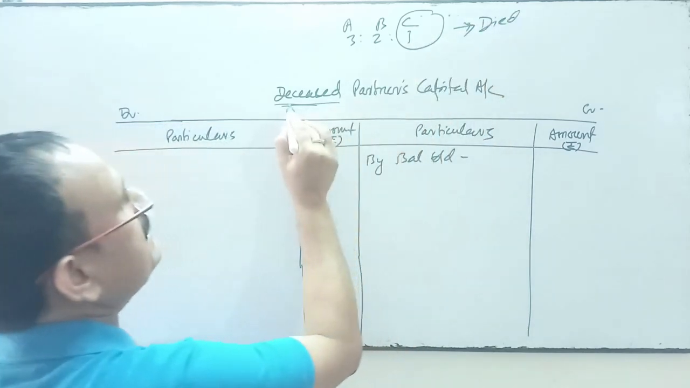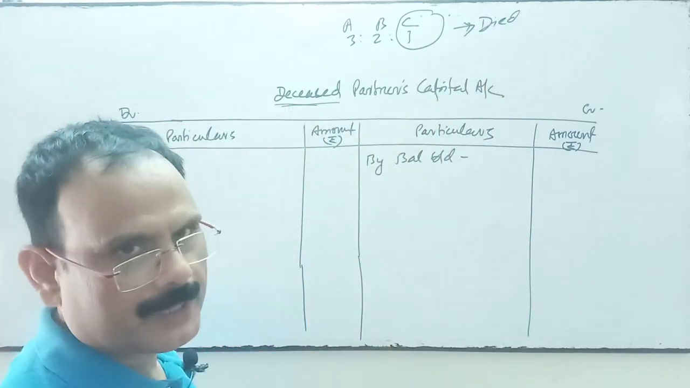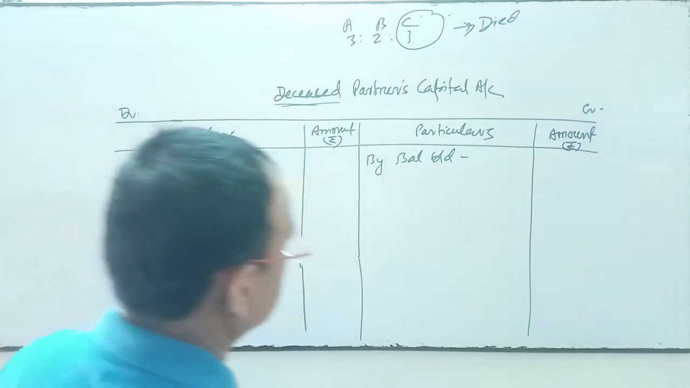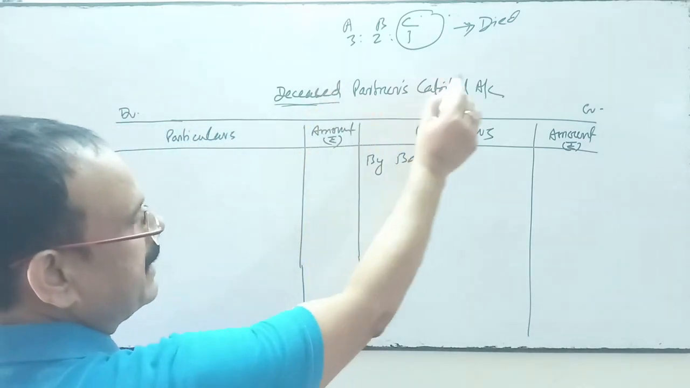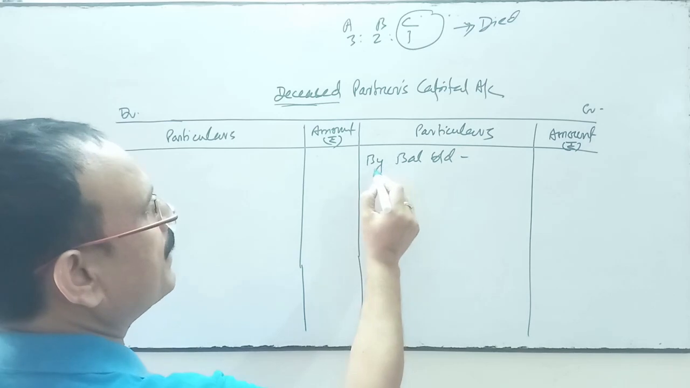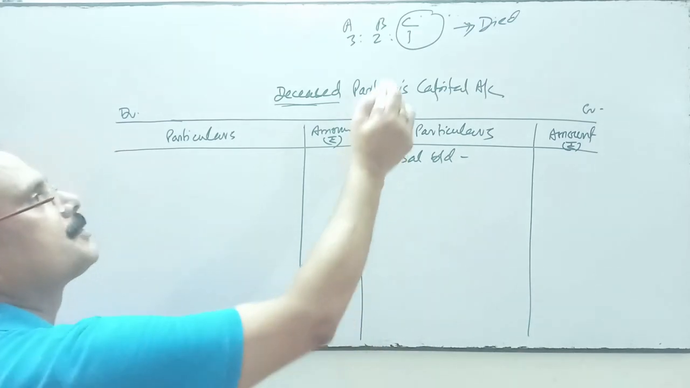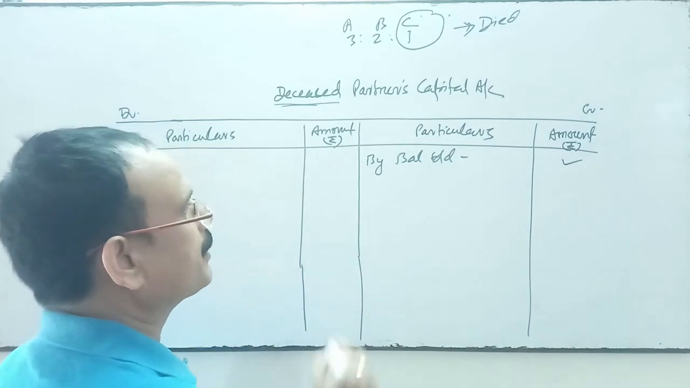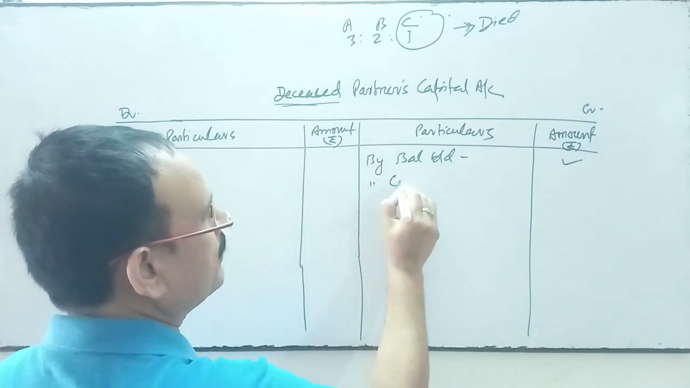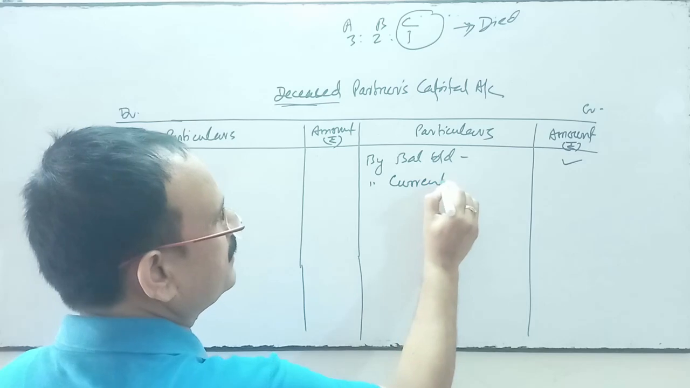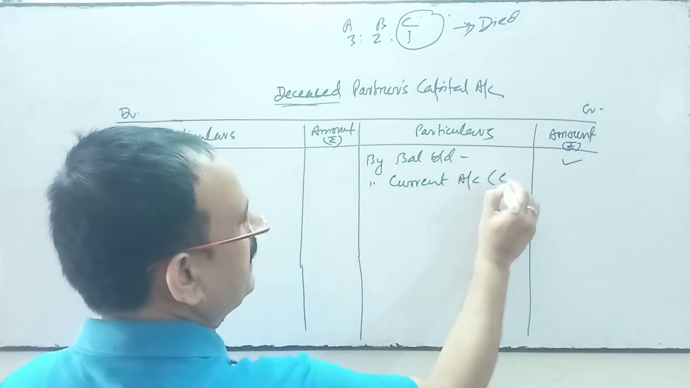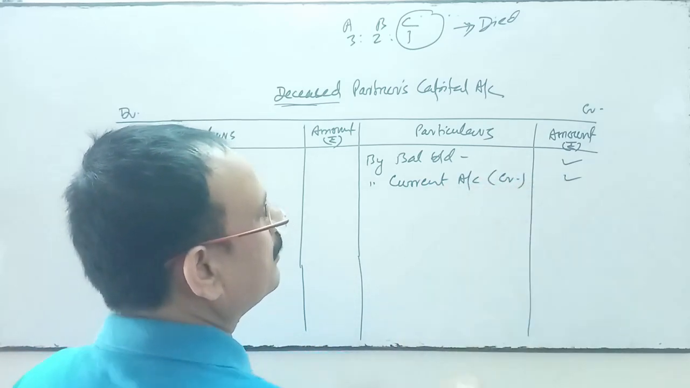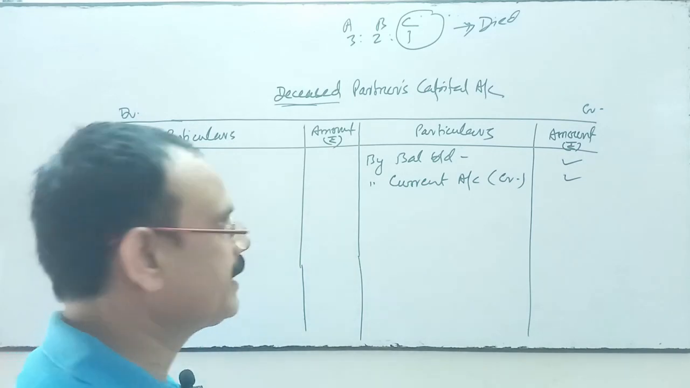Then we'll write C's capital account. Here we'll write by balance brought down, the opening balance of capital of C. If the current account balance is also given, which is a credit balance, then we'll write it over here, the deceased partner's current account balance.